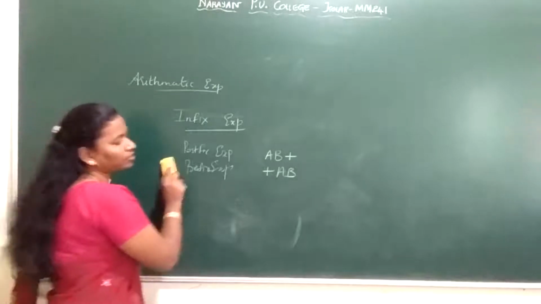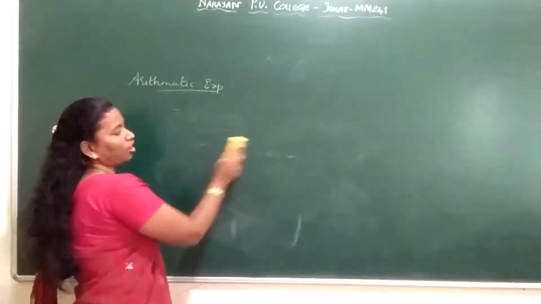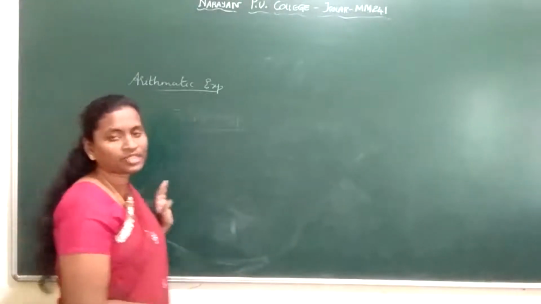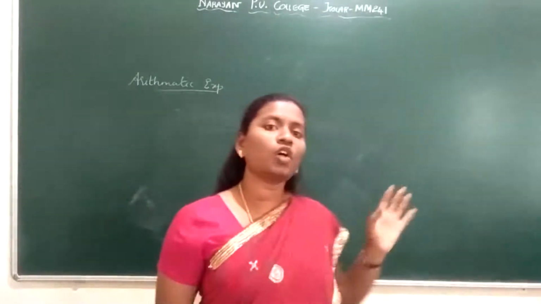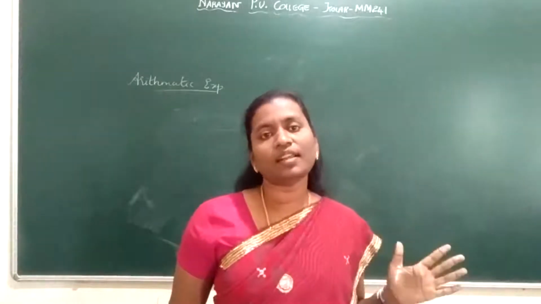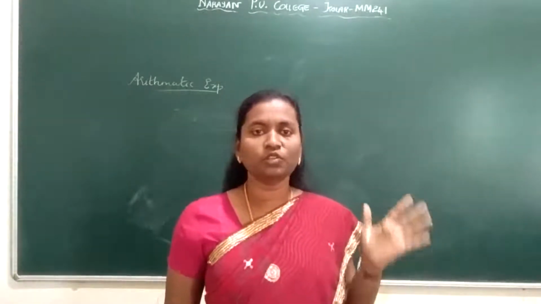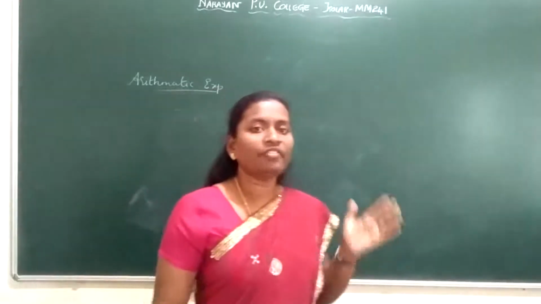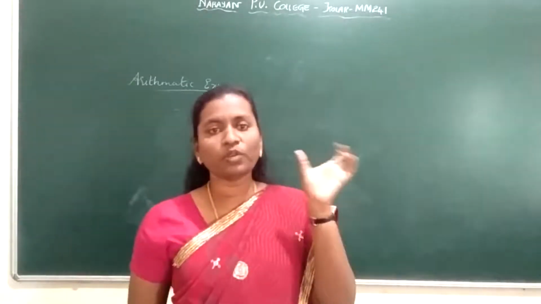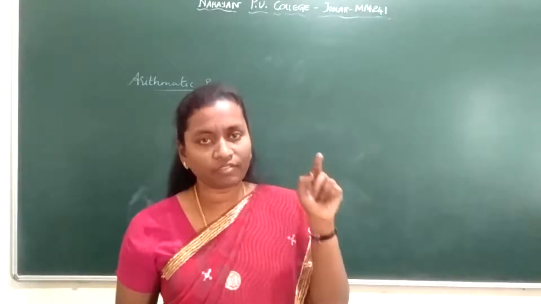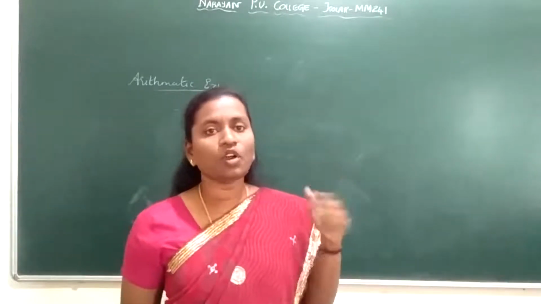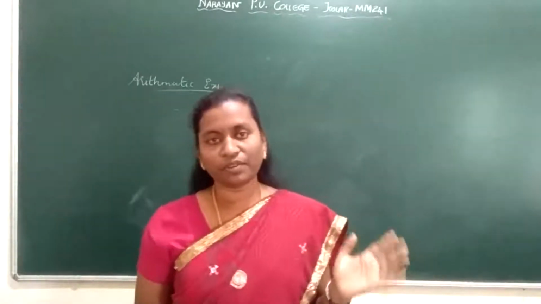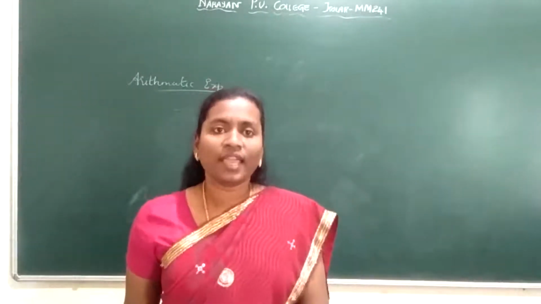So what is an expression? An expression is a combination of operands and operators. What are operands? Your operands are nothing but variables and constants. What are operators? All your arithmetic operations, like plus, minus, multiplication, modulus and division symbols, are called operators. In A plus B, here plus is in between the operands, so we call it infix. AB plus is called postfix, plus AB is called prefix. So we have these three kinds of expressions.